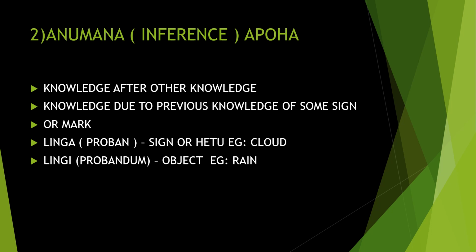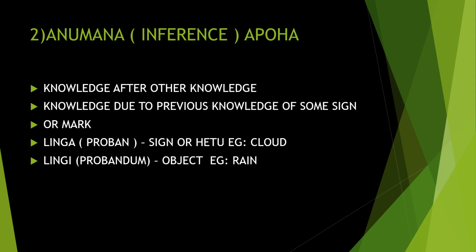The first one we have studied is Pratyaksha, and the second is Anumana. Anumana is knowledge after other knowledge. You have some knowledge about something and you apply it to something else. That is known as Anumana. It is knowledge due to previous knowledge of some science.